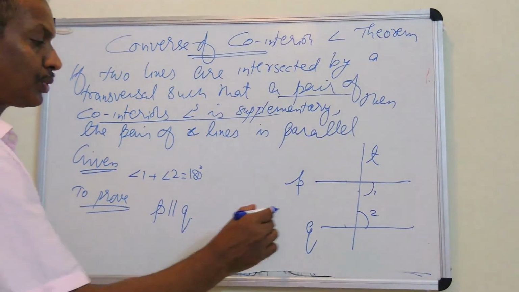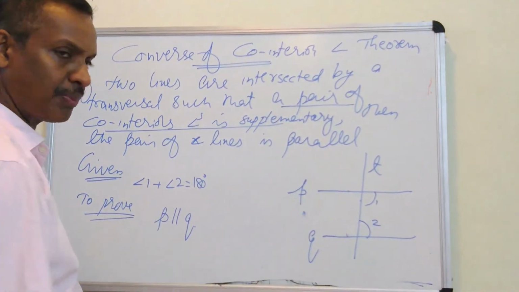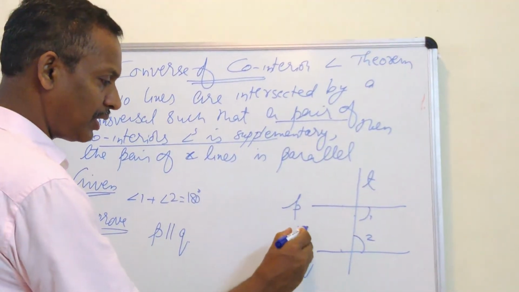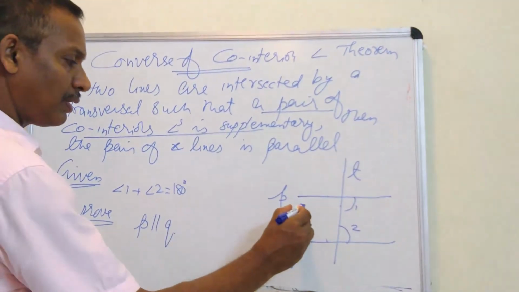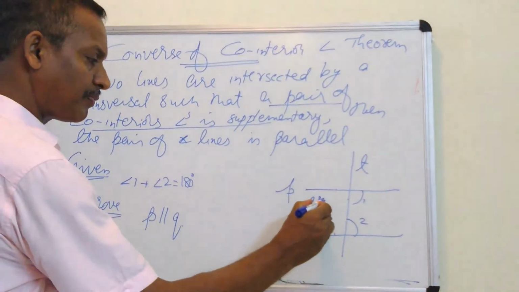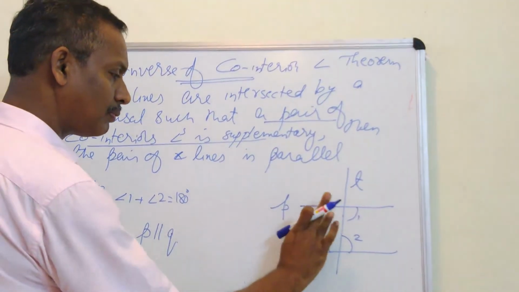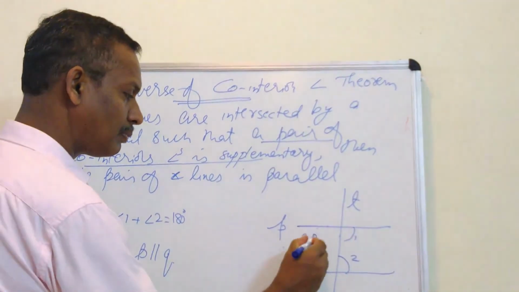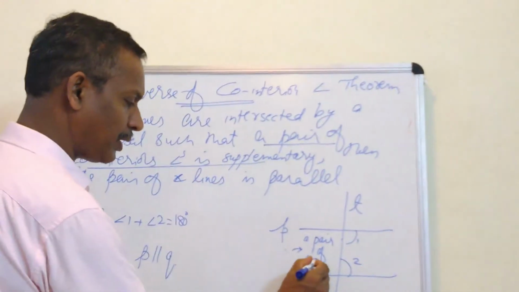If you want to prove two lines parallel, right now they are not parallel. If you want to prove parallel, the precondition for proving two lines parallel is a pair of corresponding angles should be equal.